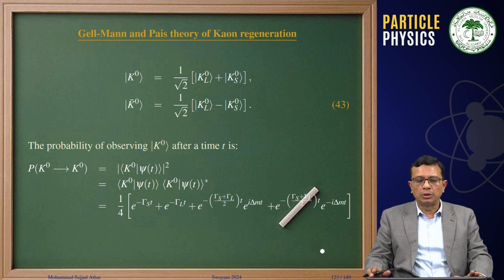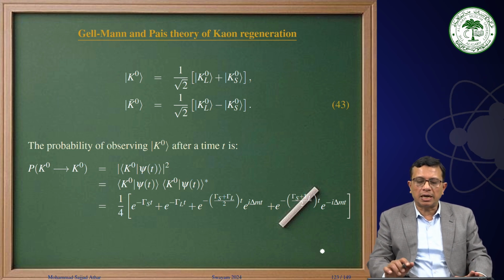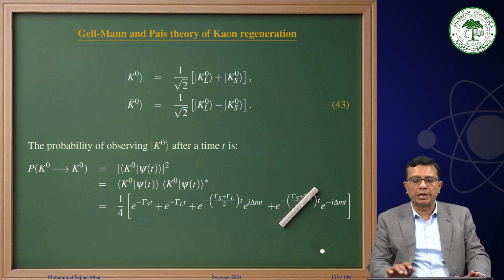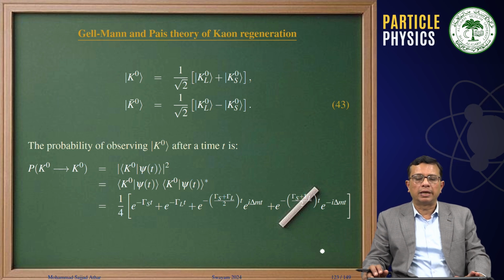What I had told you is that K0 and K0 bar are the particles which are produced, but when they propagate as a mixture of short-lived and long-lived Kaon states, you write K0 as 1 by root 2 (KL0 plus KS0) and K0 bar as 1 by root 2 (KL0 minus KS0). This concept of Kaon regeneration was given by Gell-Mann and Pais, who suggested that K0, a strangeness plus 1 particle, may transform into K0 bar, a strangeness minus 1 particle.